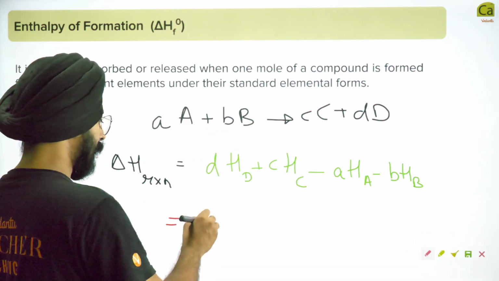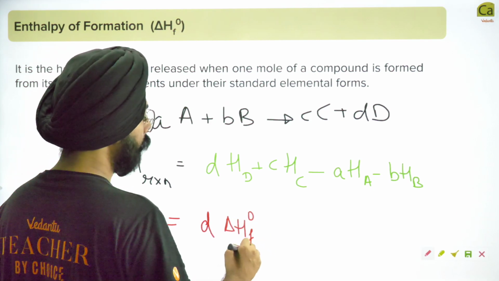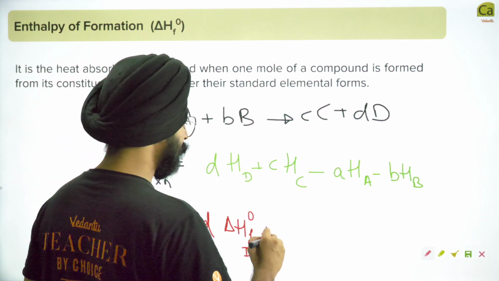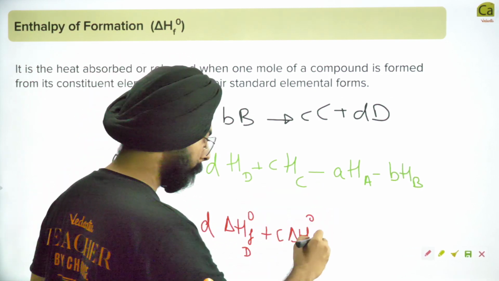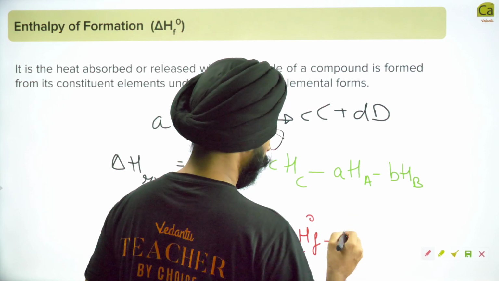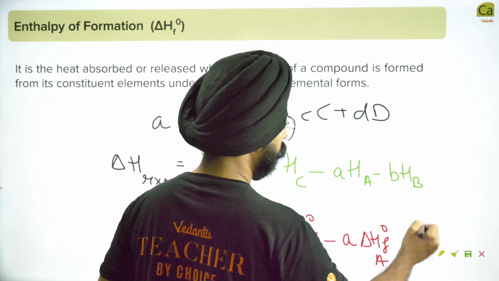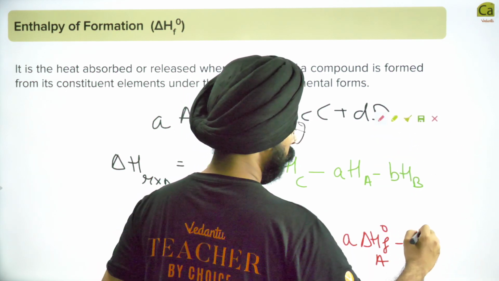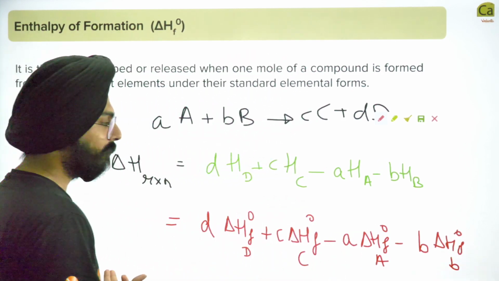So I can write this as D times delta HF naught of D plus C times delta HF naught of C minus A times delta HF naught of A minus B times delta HF naught of B. This is how we have defined things.